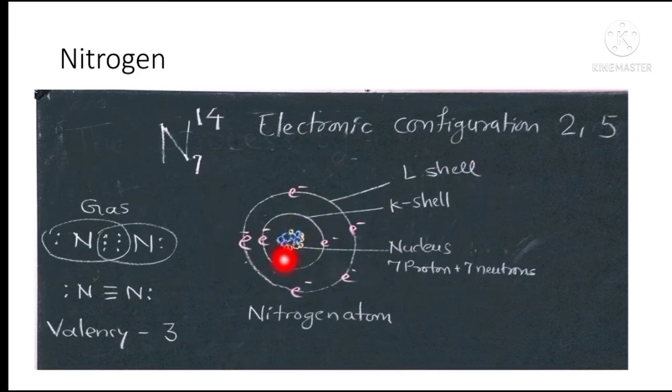This is its atomic diagram, in which there is a nucleus which contains 7 protons plus 7 neutrons, and there is only K shell and L shell. K shell contains 2 electrons and L shell contains 5 electrons, and there is a triple bond. This is a covalent type of bond, and its valency is 3 because there are 5 electrons in the outermost orbit. It requires only 3 electrons to complete its octet, so that's why its valency is 3.